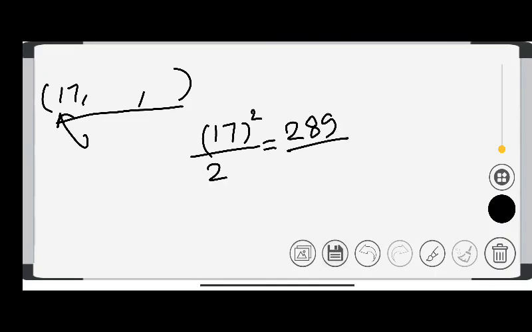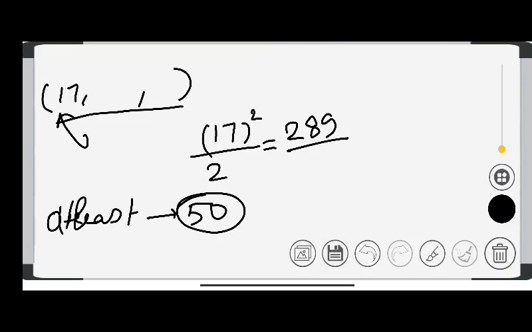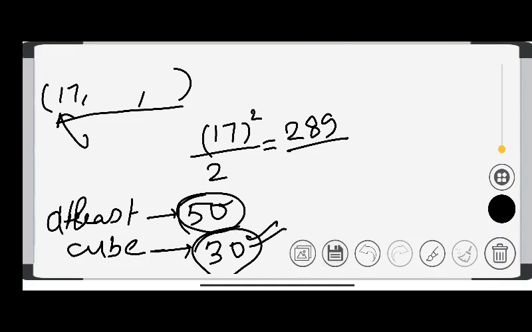Friends, you have to remember at least the square table up to 50, and the cube table up to 30, it's enough. You have to be able to solve faster and faster.